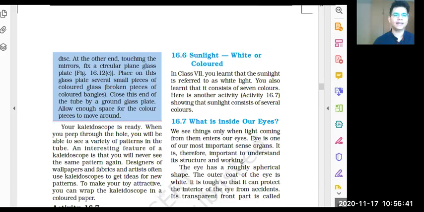So let's talk about mirror. Mirror is reflecting the light. What about glass? Think about it. Is glass reflecting light? Your glass doors let light pass through. Yes or no? It lets light pass through. That's why you can see beyond the glass.